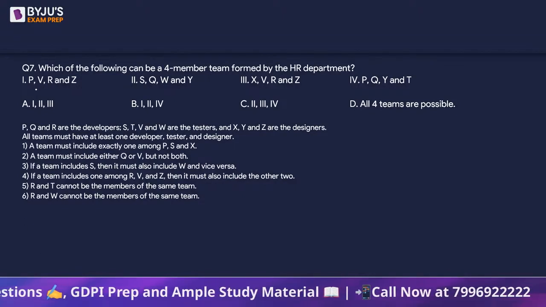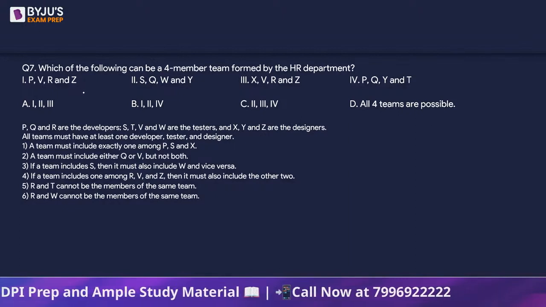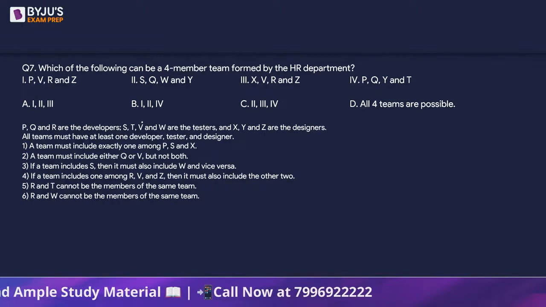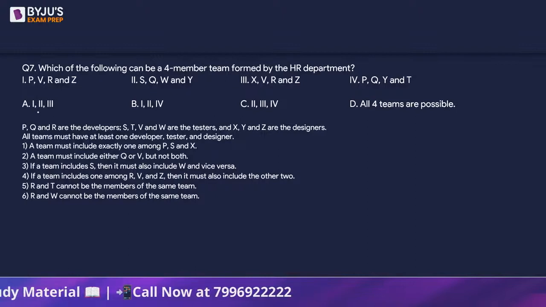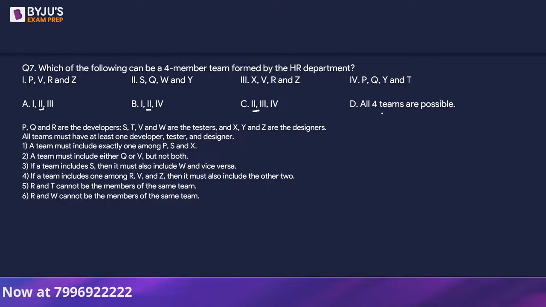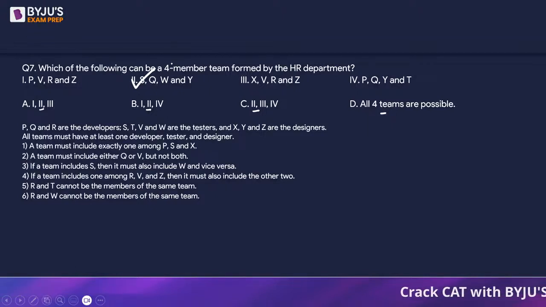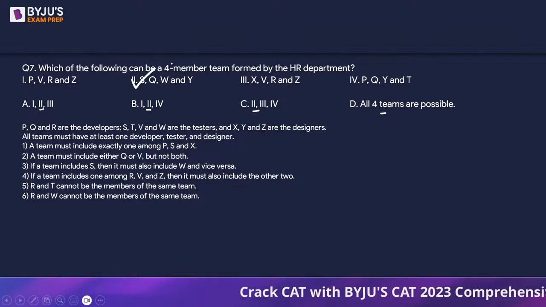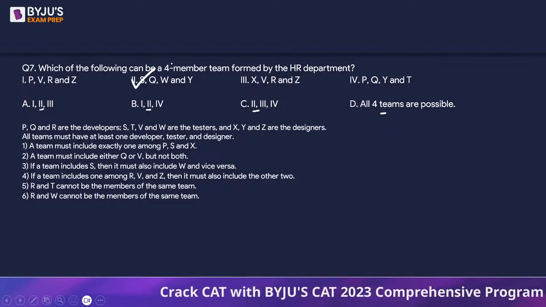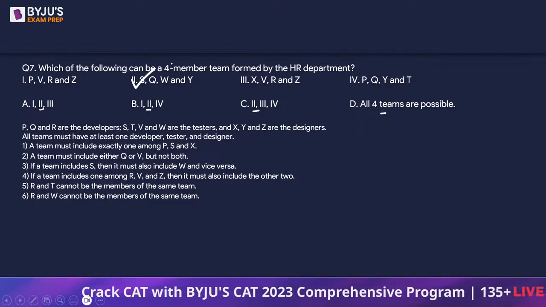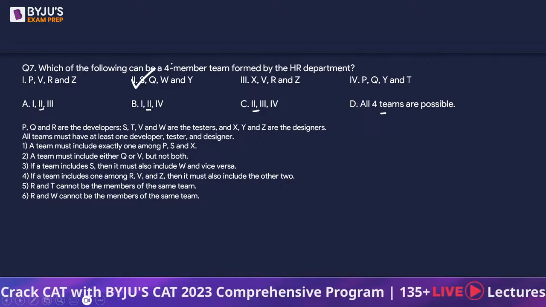ठीक है. P, V, R, and Z. Is it possible? Because if you look at the options, you will realize that second सब में है. So we will not be checking second क्योंकि ये definitely बन सकेगा. This is always possible. So we will be checking first. If first is possible, that means the answer is going to be option A or B, definitely not C. A, B or D, right? If one is false, that means the answer is going to be C or D. Okay? So this is how we will proceed.